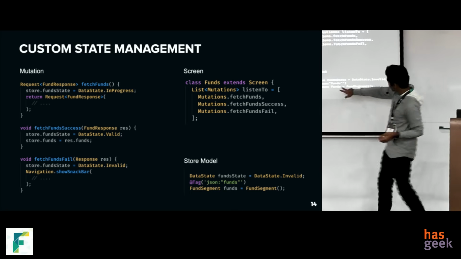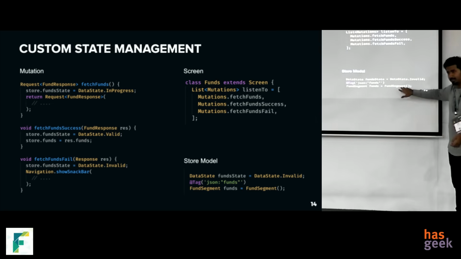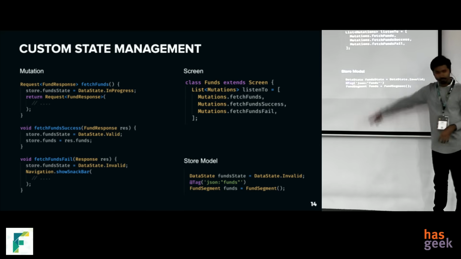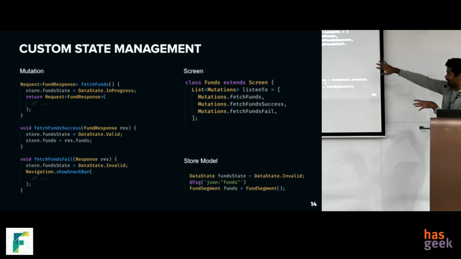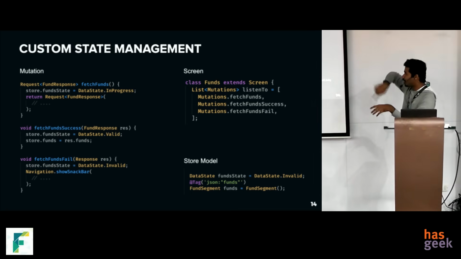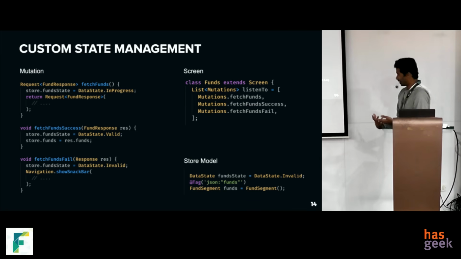You can see there is a tag, JSON fields, which means only these will get serialized. We don't serialize the entire store, we serialize only the things that are tagged. And you can see that there is no connection between these, like there is no import or anything. It's because the glue code between these 3 things is actually generated.